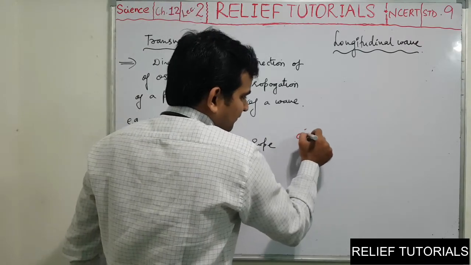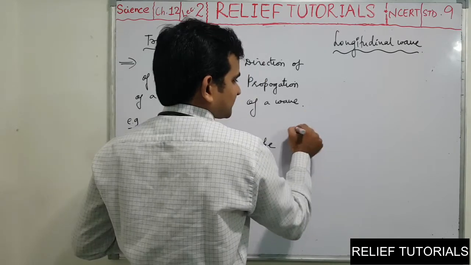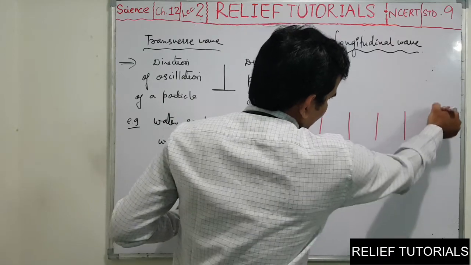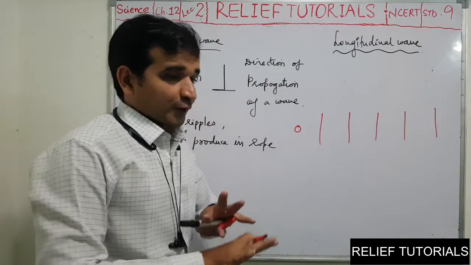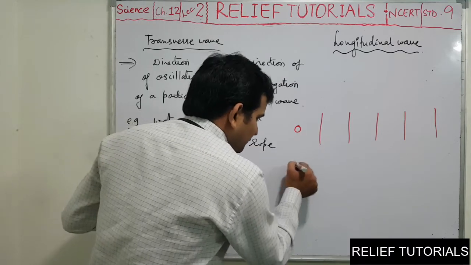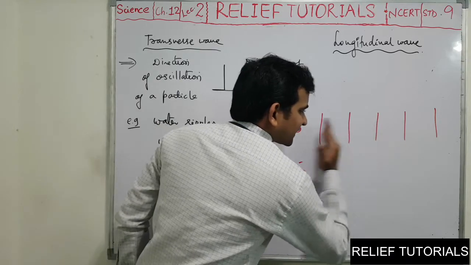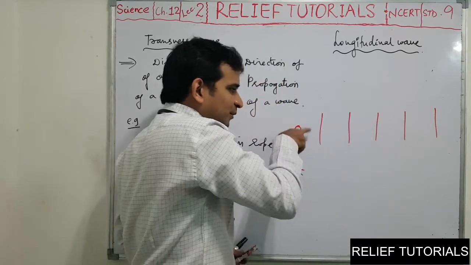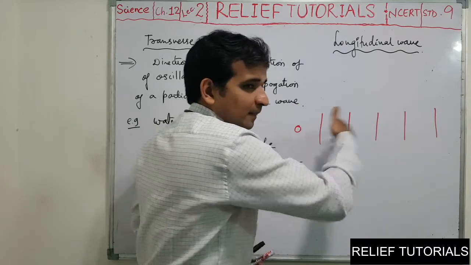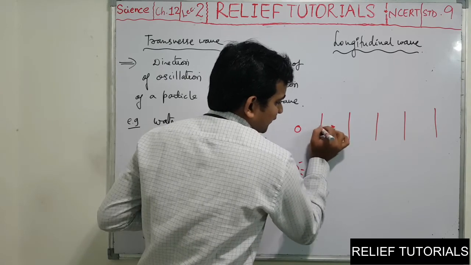Let me draw the diagram. Let us say these are the original layers of air when no sound is produced. But when someone produces sound, what happens? These molecules start vibrating in this direction. They are not vibrating up and down. The molecules present here start vibrating horizontally. Let us say this is one of the molecules starting to vibrate this way.